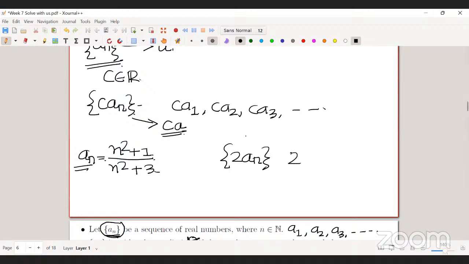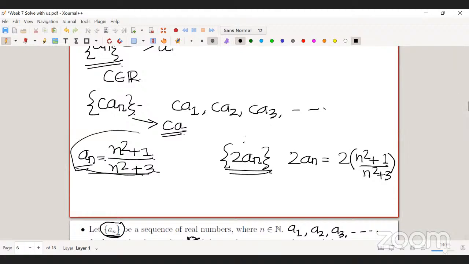This 2An is nothing but 2 times n square plus 1 by n square plus 3. The limit of this new sequence is nothing but 2 times the limit of this sequence. What is the limit of the sequence An, which is n square plus 1 by n square plus 3?